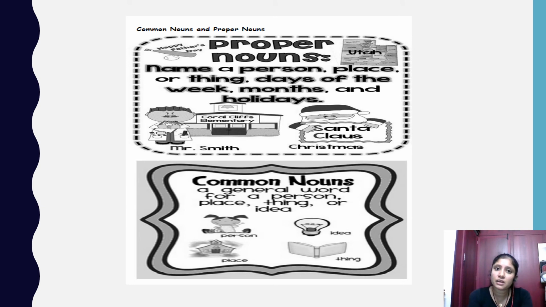Now the examples you have seen here, there were some names in that and there were some common things in that. So when you don't specify a name for a person, that becomes a common noun. You can see an example. Generally we say a teacher, a boy, a man, all that becomes a common noun, because I didn't say who that is. I just said teacher, a boy, a man. And if I'm saying girl, that is also a common noun, because there is no name given to them.